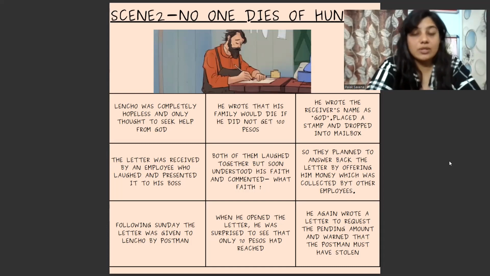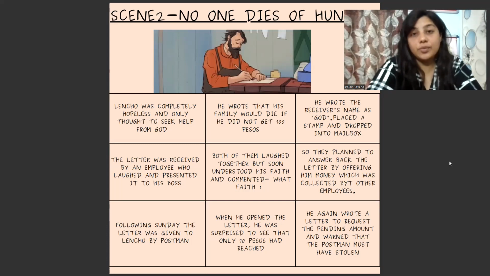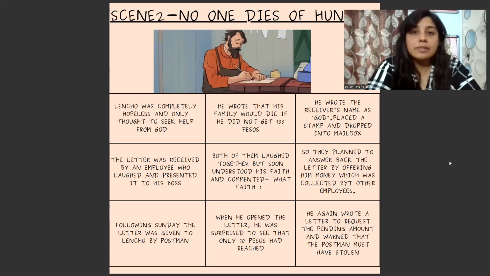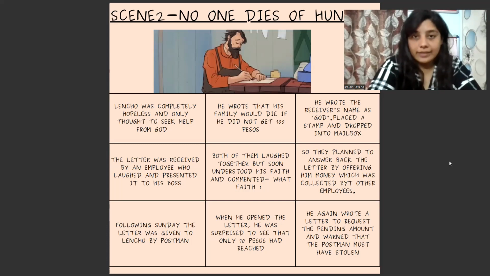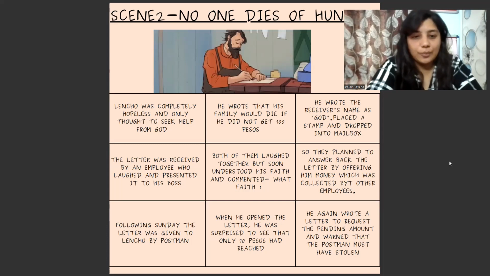Because 100 pesos was a big amount, they could not afford to give it. So they decided to give only 70 pesos. And those 70 pesos were also collected from the various staff members of the post office. It was not only the boss, but all the employees who could afford to give a few pesos. They made it up to 70 pesos and put it back into the envelope and asked the same employee who had actually taken out the letter to give it back to Lencho.